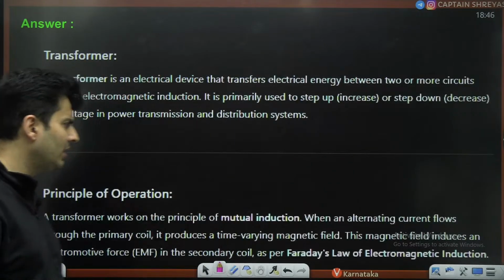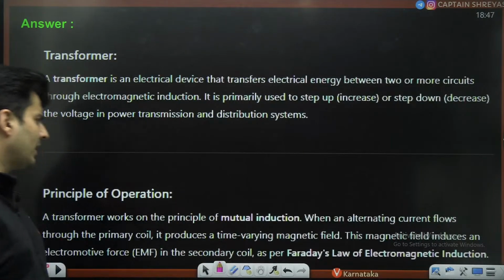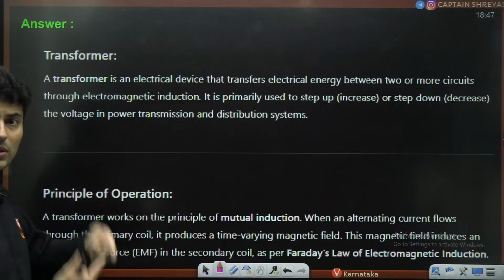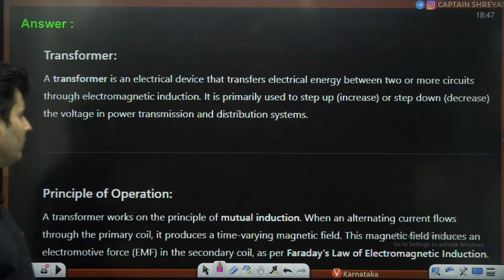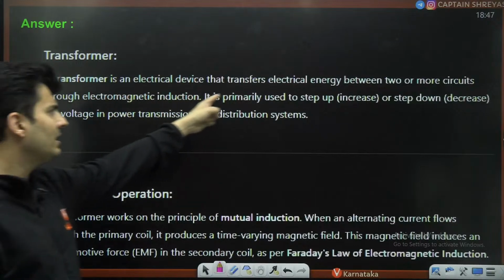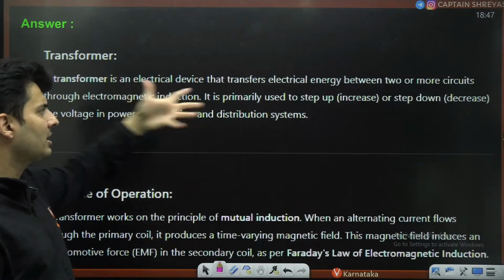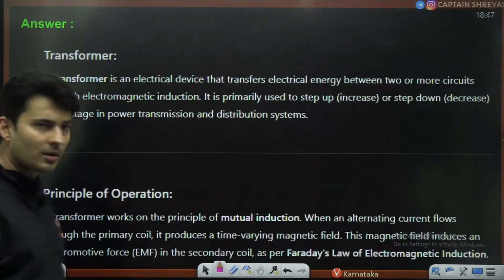Pure principle of mutual induction. When AC current flows through a primary coil, it produces a time varying magnetic field. So the magnetic field changes in the primary and that induces electricity in the secondary, and it is based on Faraday's law of EMI. A transformer is a device which transfers electrical energy from one circuit to the other circuit, either to step up or to step down the voltage in transmission and distribution systems.